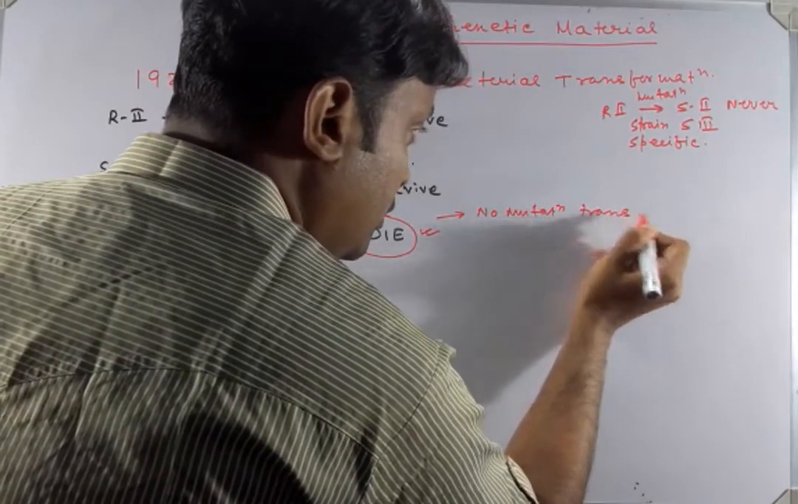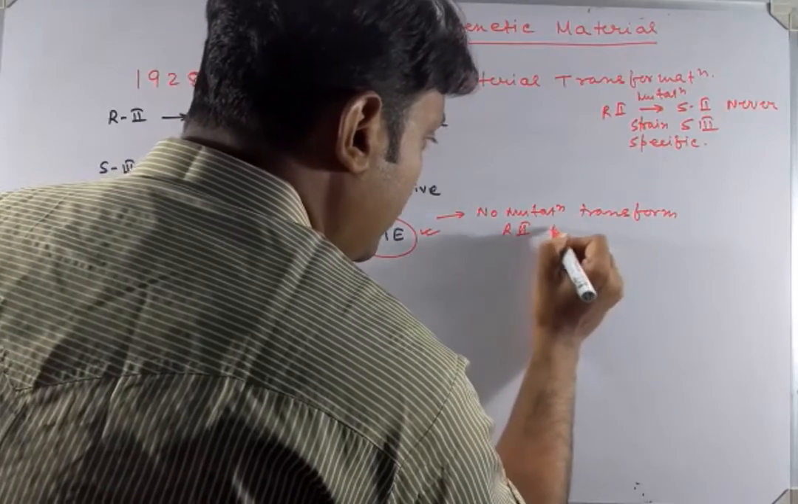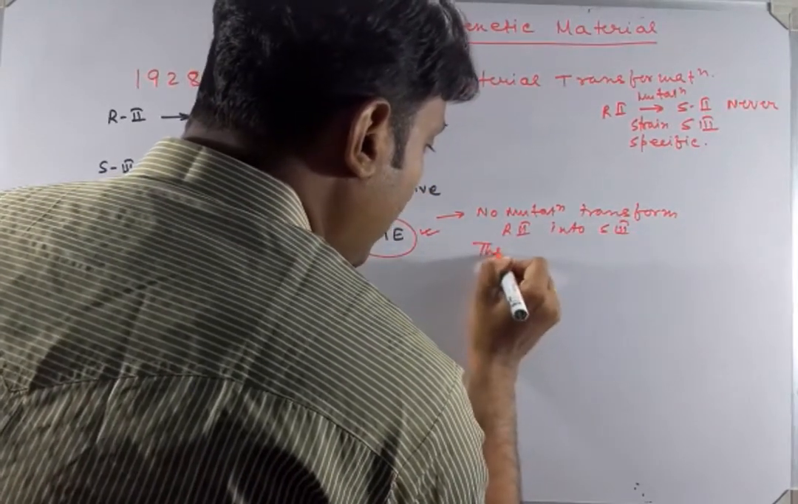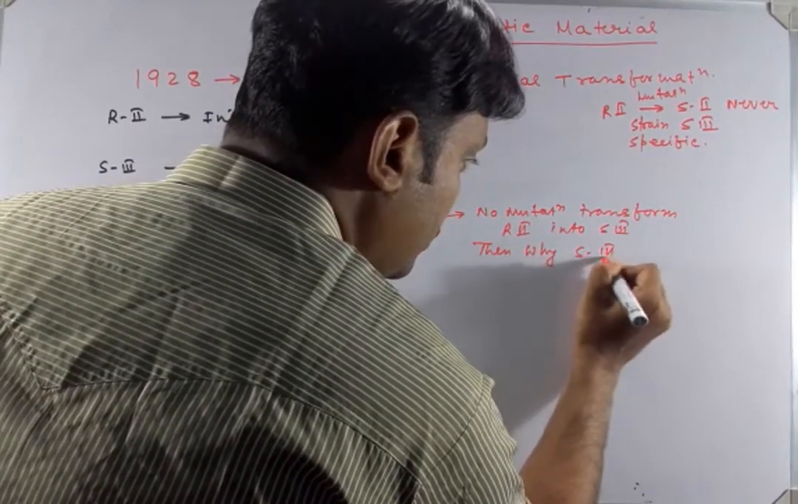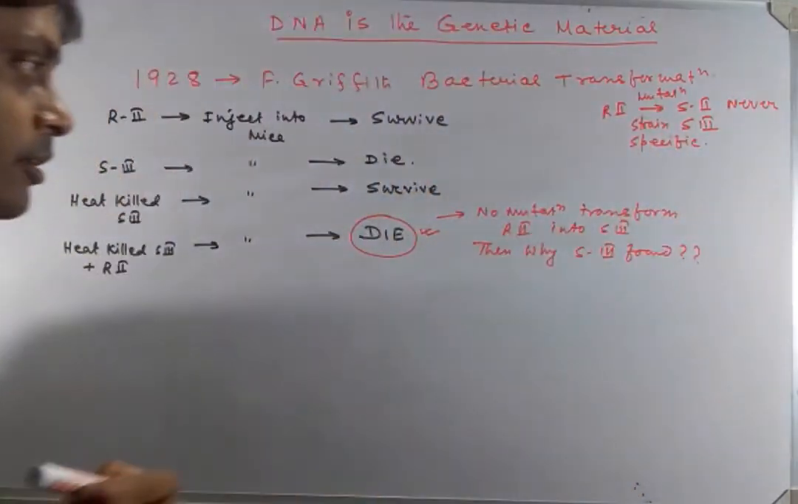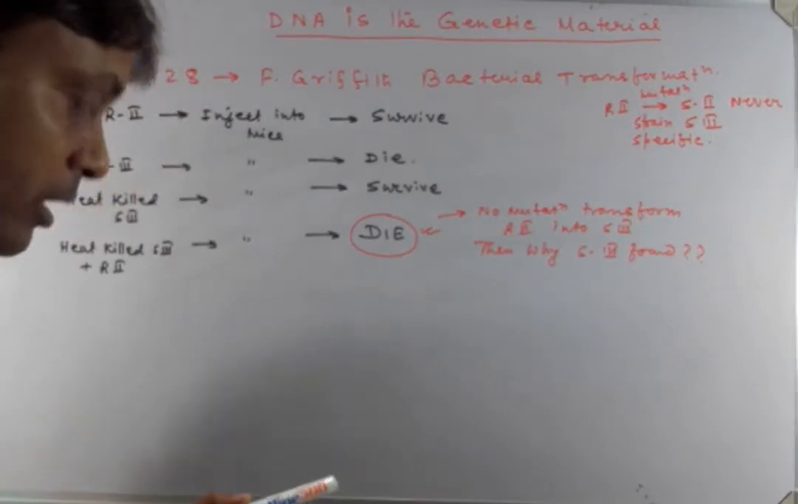Transform R2 into S3. Then why is S3 found? This is a question. And Frederick Griffith actually